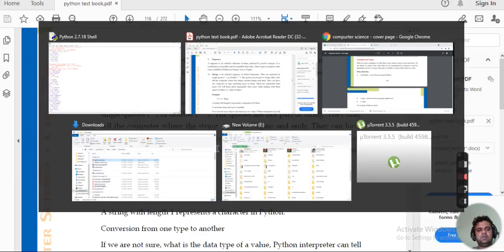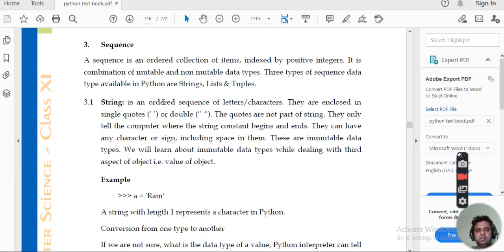Clear? What is there with the string data type? A string is an ordered sequence of letters or characters. And the second thing, they are supposed to be enclosed in single or double quotes. You always have to write it in quotes, either single quotes or double quotes. But the quotes won't be part of the string. Whenever you print it, they won't be displayed.